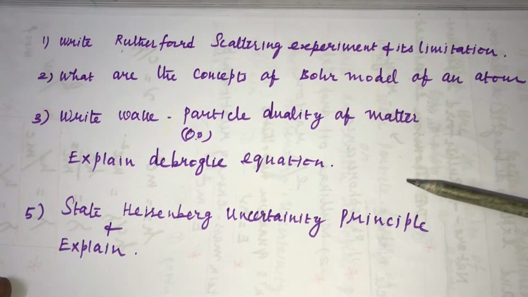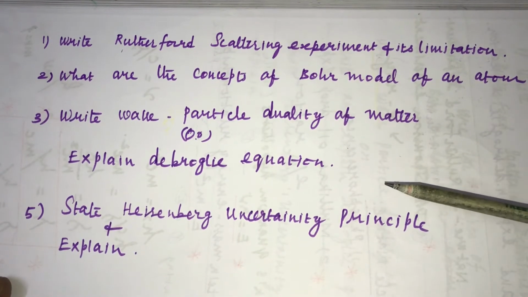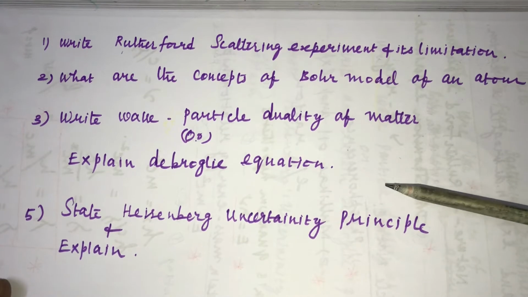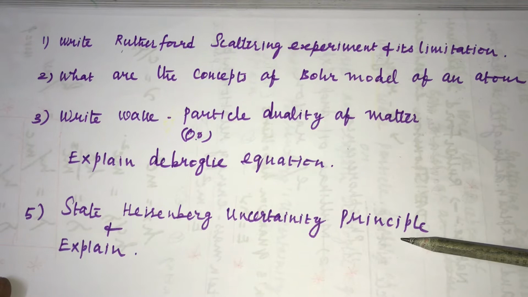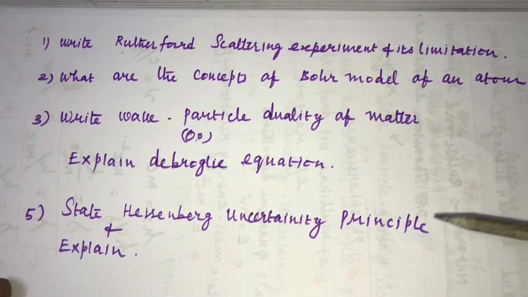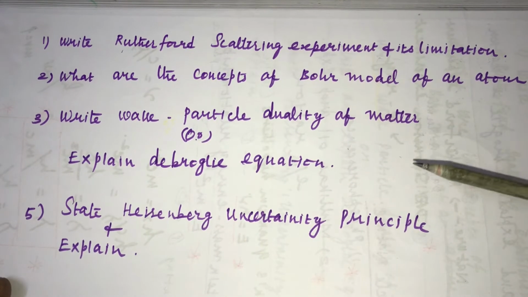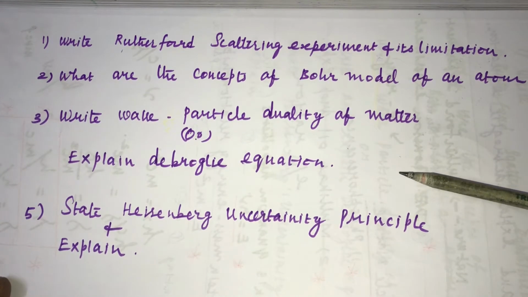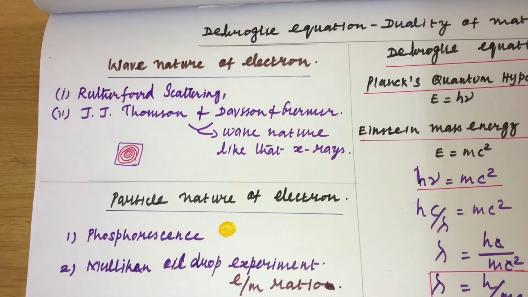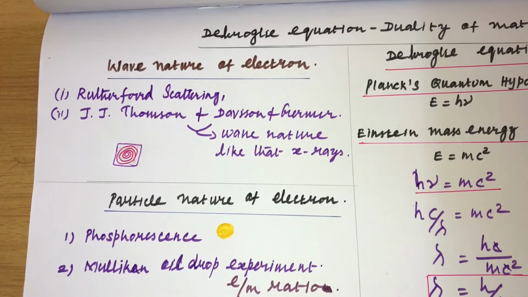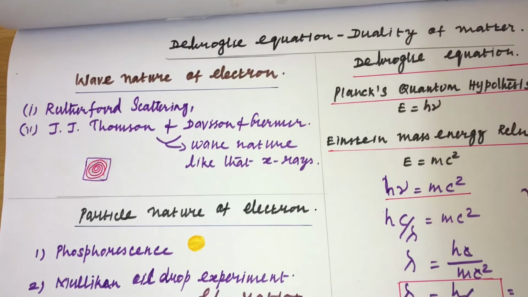Mathematically it is derived by an equation called the de Broglie equation, and the dual nature of electron is also explained by the Heisenberg uncertainty principle. So now we are going to see the de Broglie equation, which combines the particle and wave nature of electron. The duality of electron, particle and wave nature, is derived by the de Broglie equation.